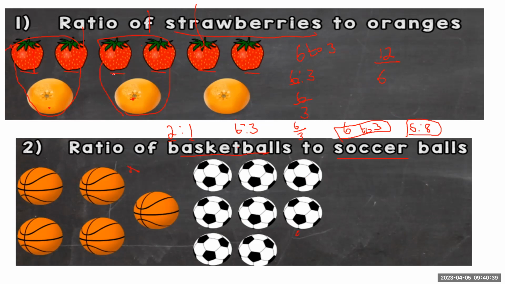I said to you, the ratio of strawberries to oranges is 2 is to 1. And then I said you have 12. If you have 12 strawberries, how many oranges are you going to have? You said to me you're going to have 6. How did you get that? You did it in what way? It just happened in the mind. All right, so a matter of the mind. We'll leave it like that.